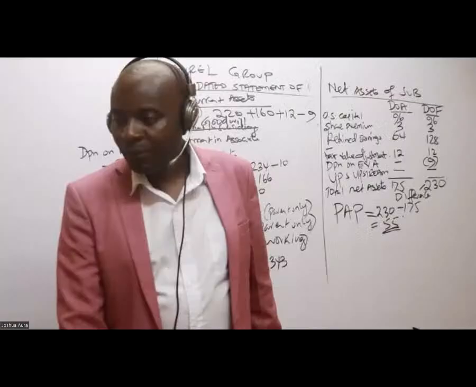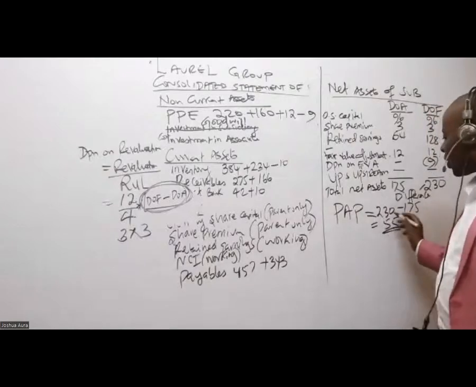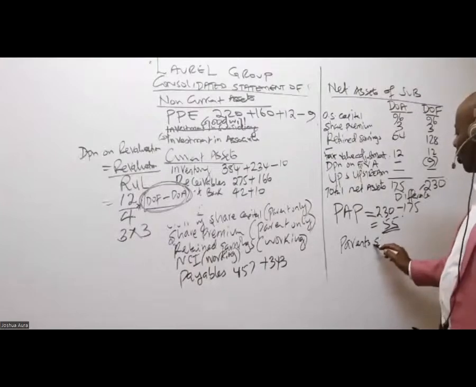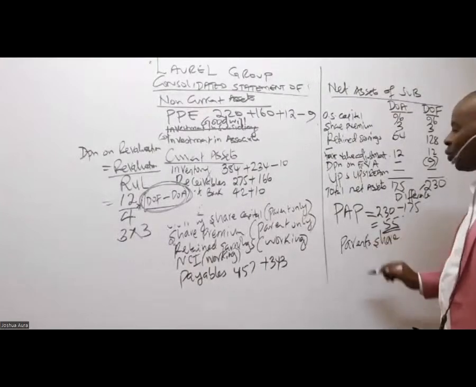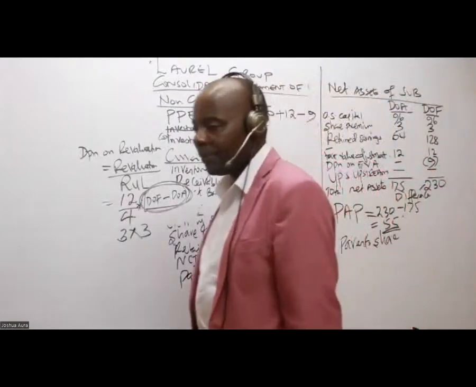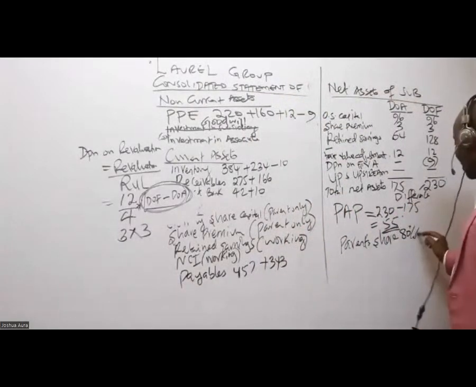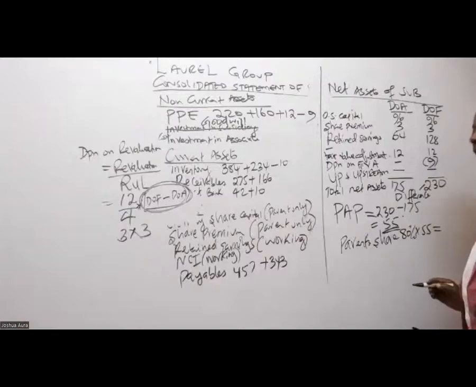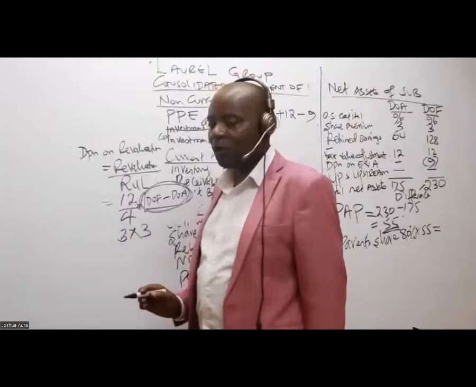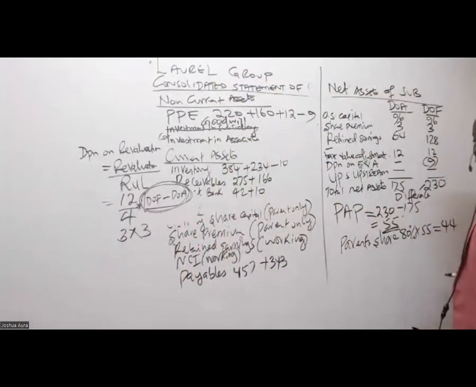I hope that is helpful. So we allocate this, isn't it? We share. So give us the parent share. The parent has got what percentage? 80%. 80% of 55 gives me 44, isn't it? That gives me 44. Thank you so much.